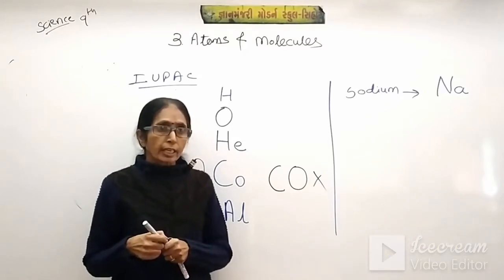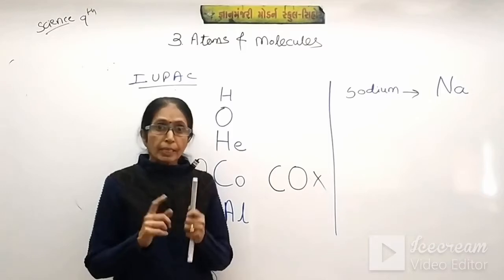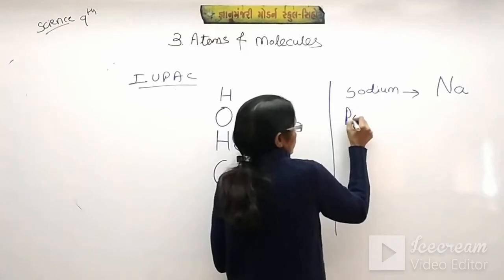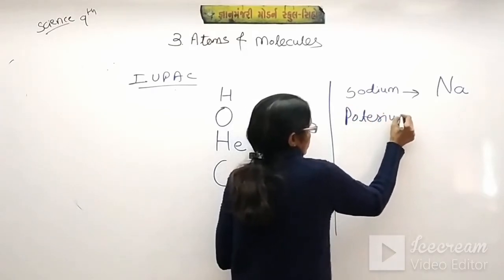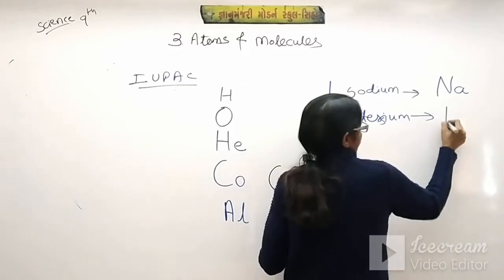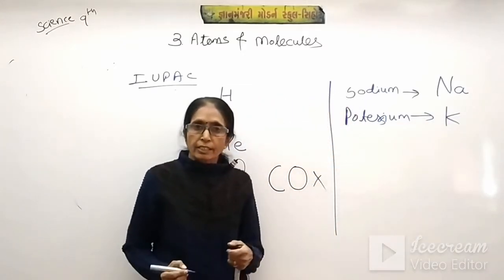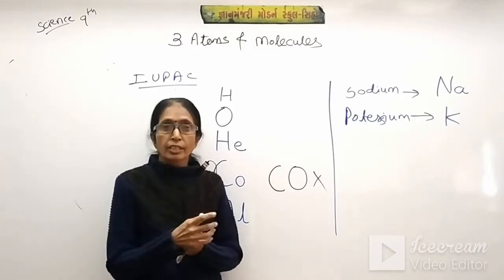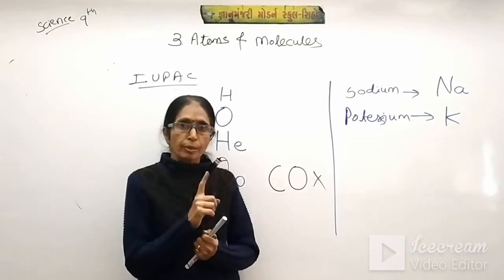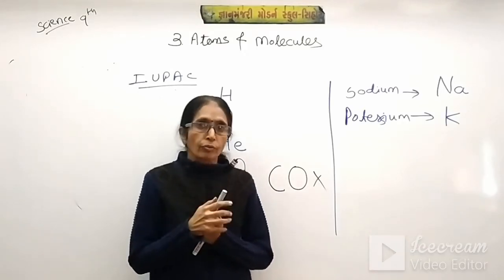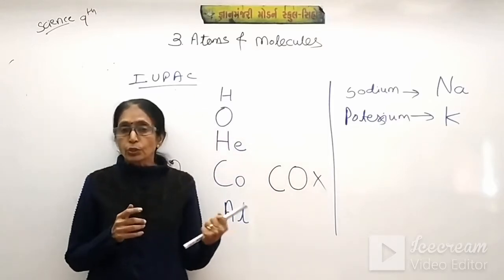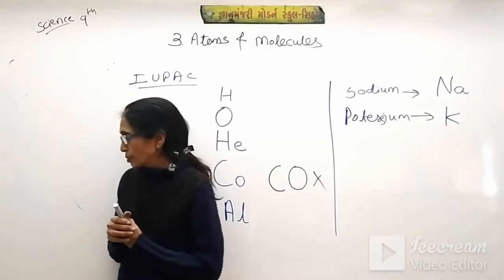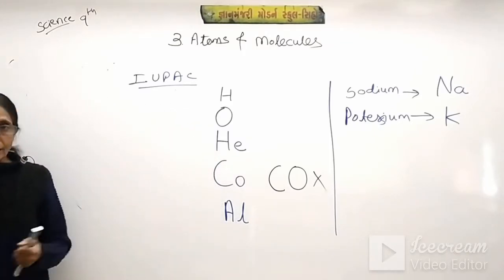Suppose we take potassium. P is given to phosphorus, so for potassium it is K, from the Greek letter. In this way some of the elements have different symbols, and you should remember all the symbols of all the elements. These are the rules followed for the symbols of a particular atom. Students, note down this, it is very important.